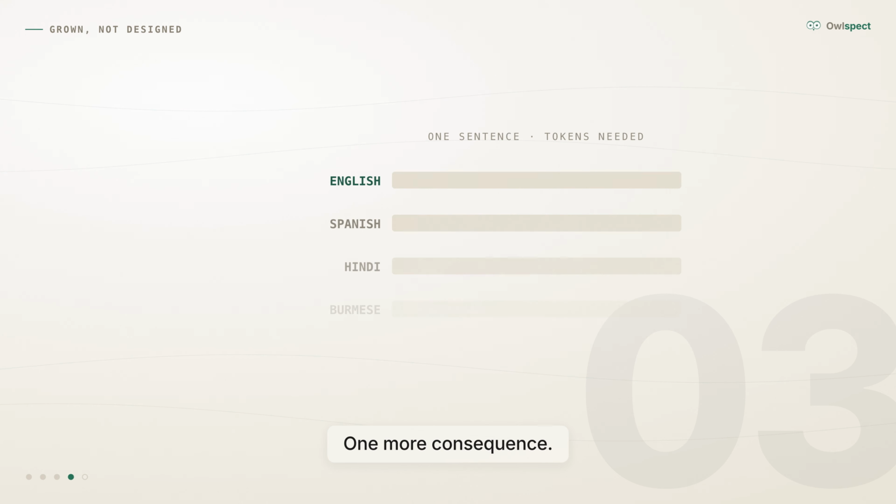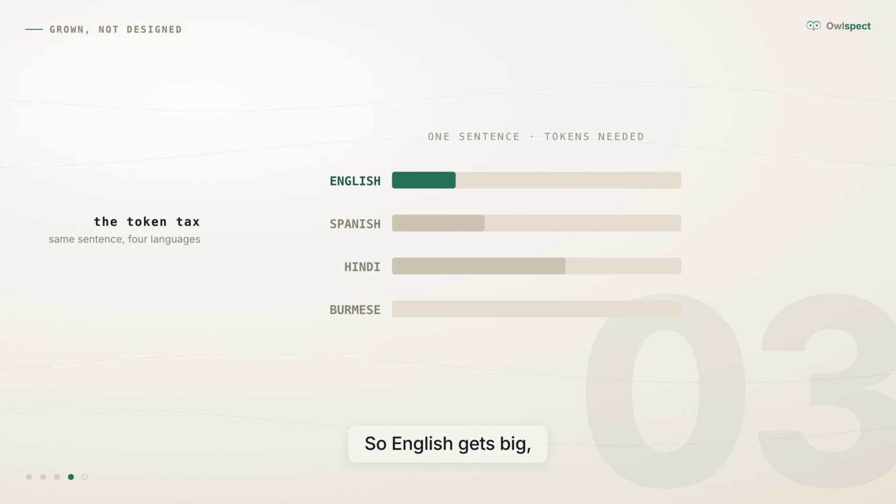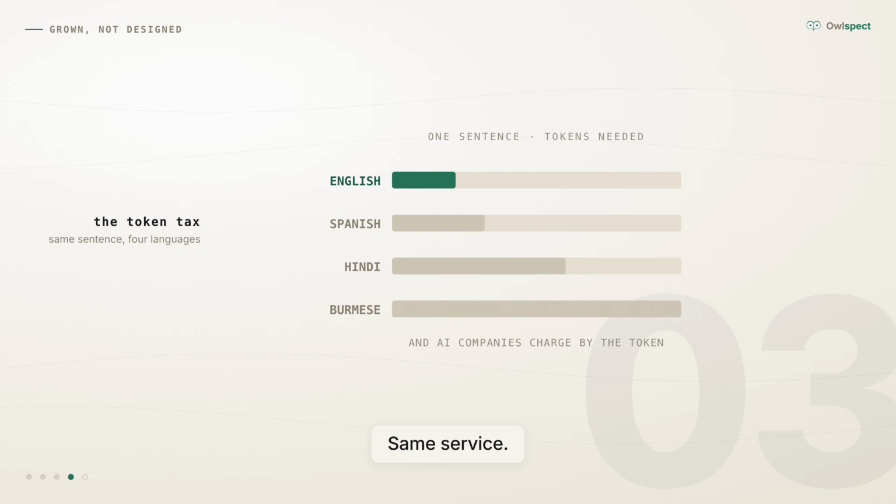One more consequence. This one costs real money. The footpaths were worn in mostly by English text, so English gets big, smooth chunks. Many other languages get chopped into fragments. Researchers measured it in 2023. The same sentence can take several times more tokens in Burmese or Amharic than in English. And AI companies charge by the token. Same question, same service. A higher bill, and often worse answers. Nobody chose this either. That's what grown means. The blocks, the seams, the weeds, the bills.